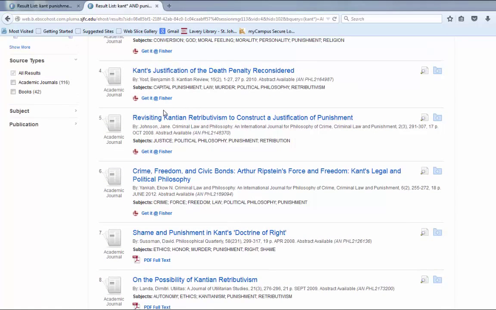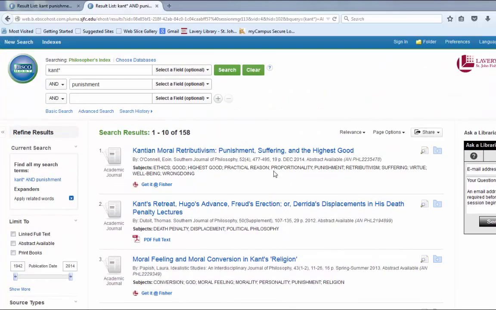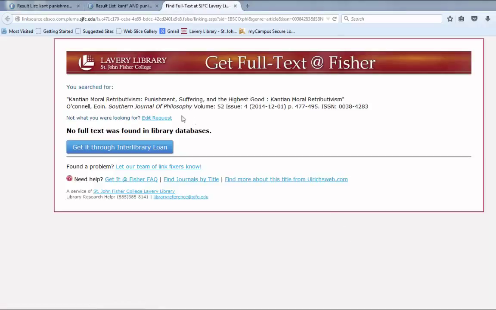But some of these only give me the option of this Get It at Fisher. And what that means is that this Philosopher's Index database doesn't have this article in full text, but maybe one of the other databases here at Lavery Library does have the full text. So if you click on the Get It at Fisher button, it will search those other databases for you. So I'm going to go ahead and do that. And you'll find one or two options. It's either going to tell you, so sorry, no full text was found in library databases, in which case you could get this article through interlibrary loan by clicking on this blue box.